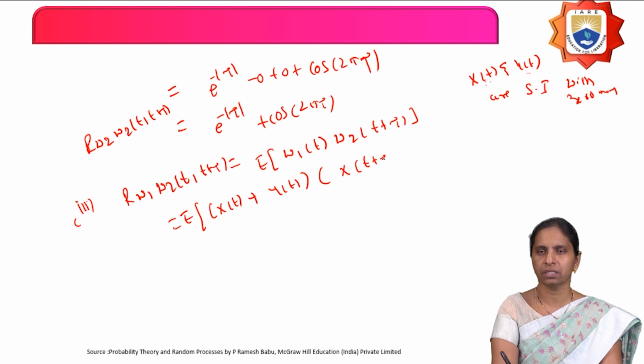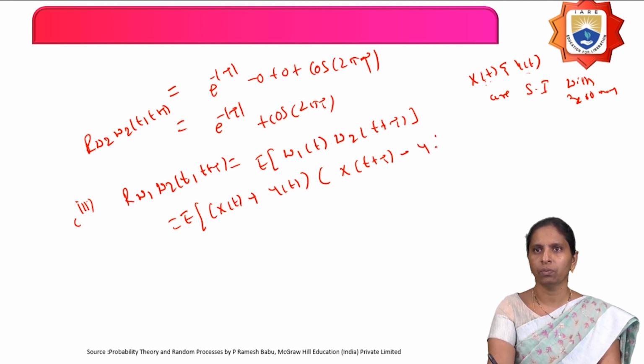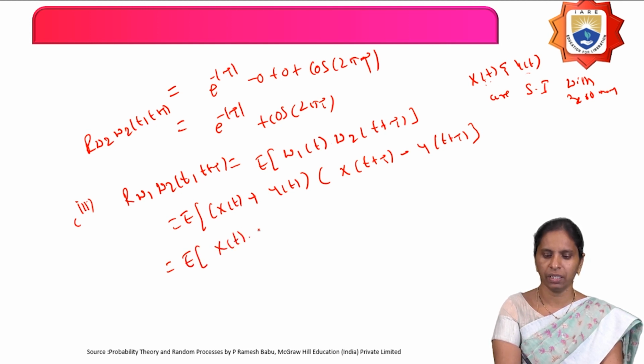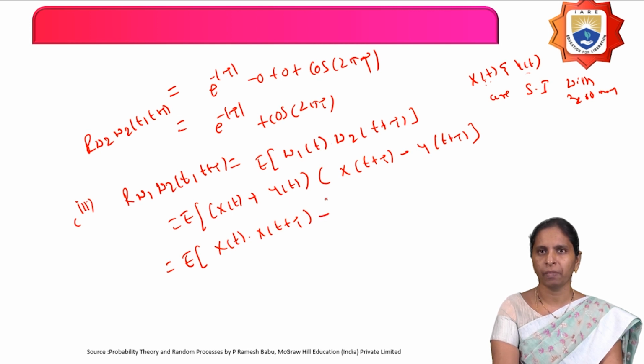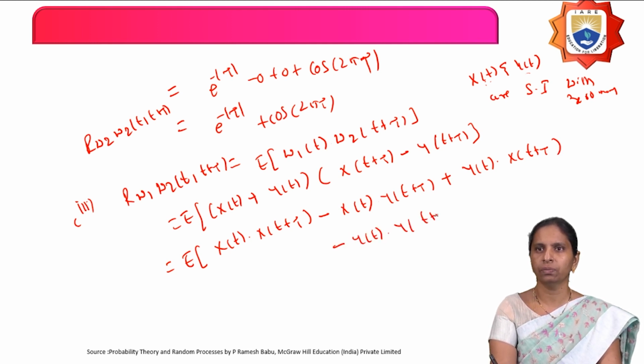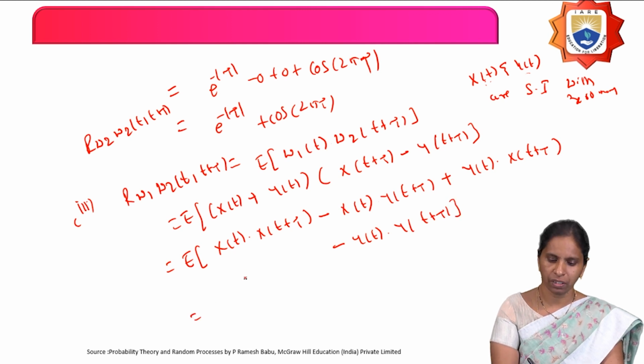X of t plus tau minus y of t plus tau. That equals to what can happen here? Expectation of x of t into x of t plus tau, minus x of t into y of t plus tau, plus y of t into x of t plus tau, minus y of t into y of t plus tau. And equals to what is this?